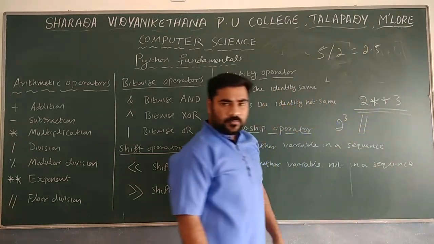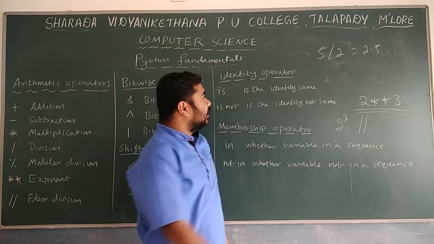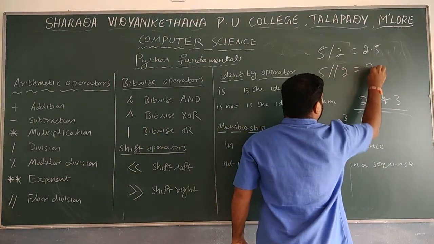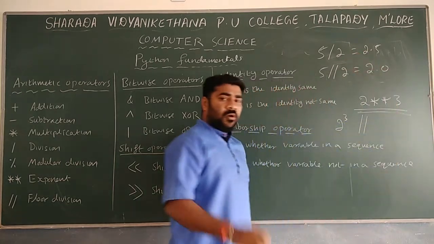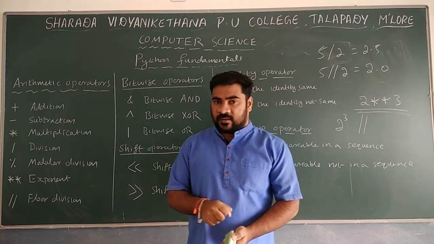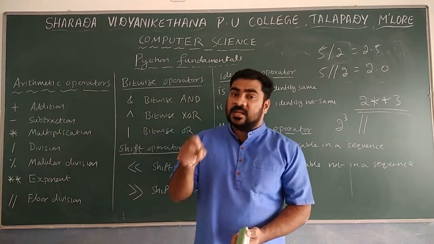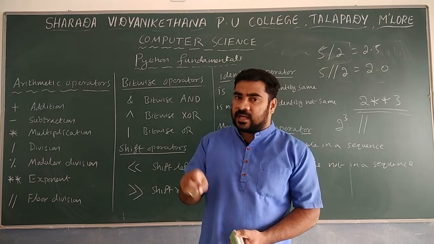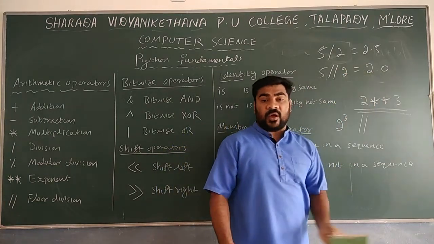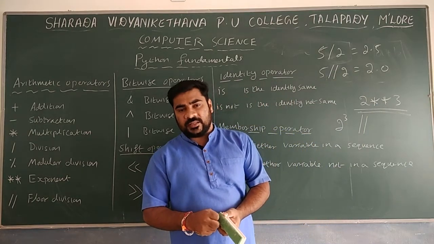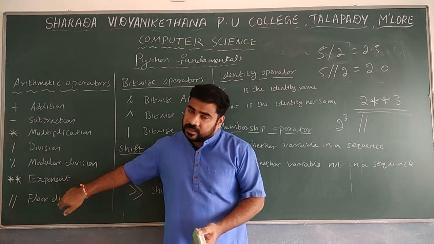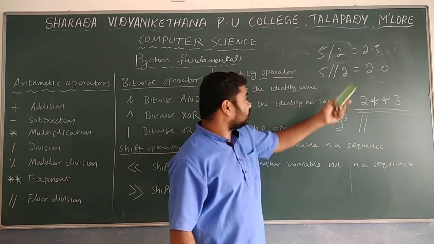Then if you perform 5 floor division 2, you get only 2.0. Remember, if you use floor division, it will neglect the fraction part. Any value in the fraction part will be neglected, and only the value before the decimal point will be taken.